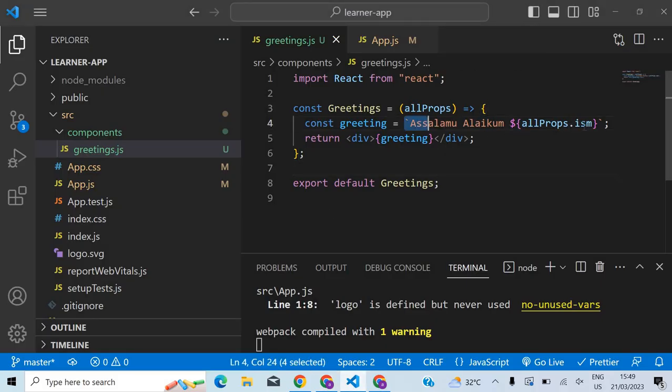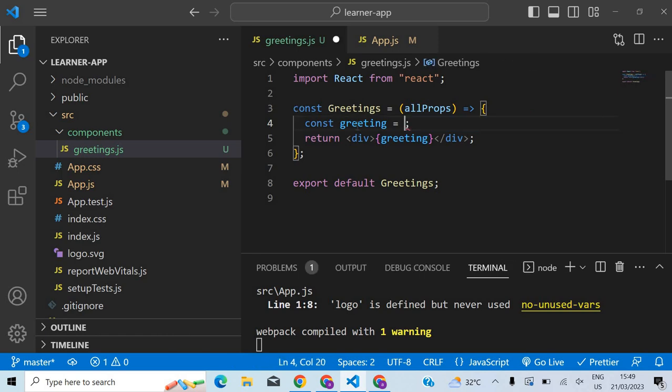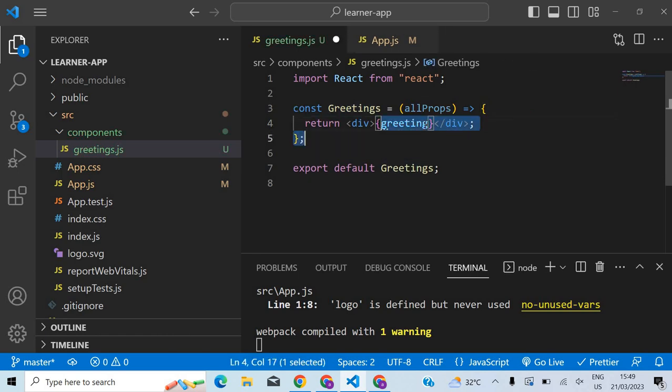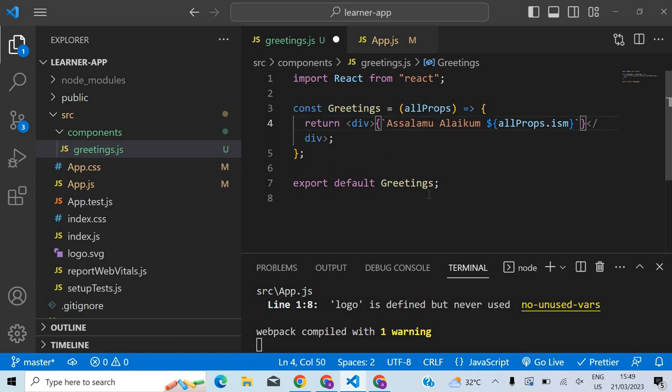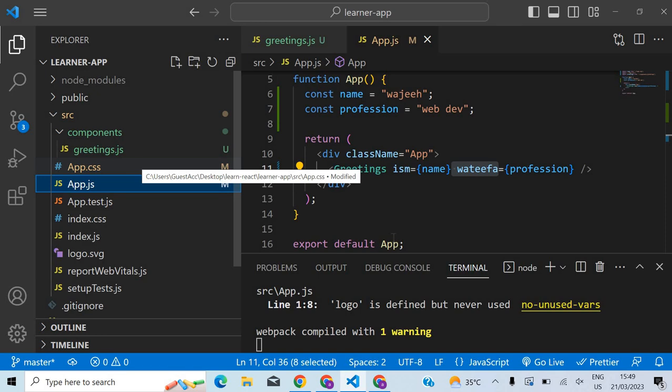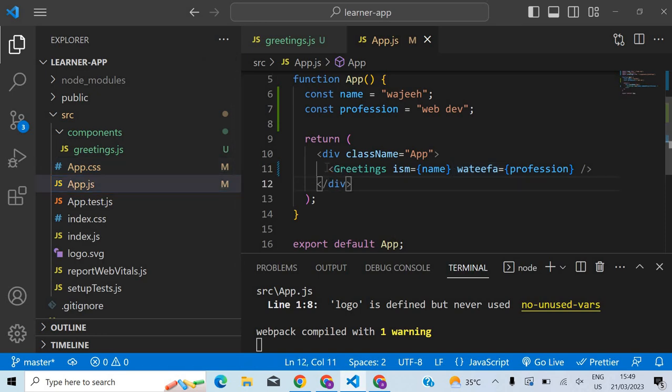And I can even directly do it here actually. I don't have to store it separately in a variable and then print that. I can put everything here directly. This is also fine. It's the same thing. So this is the concept of props actually. So long story short, if you have a child component and you want to pass some data to the child component, you can do that by way of props.